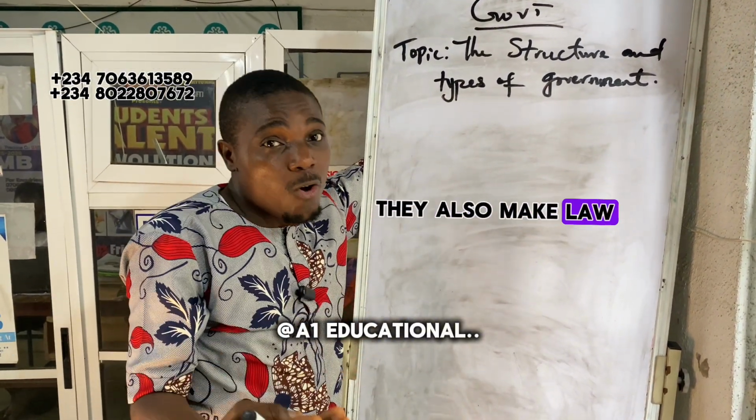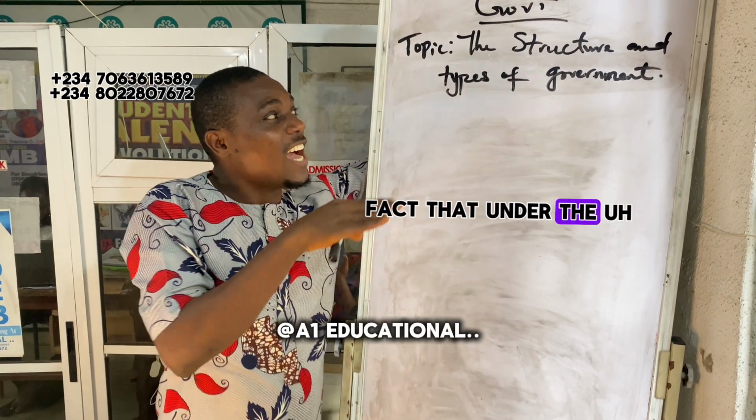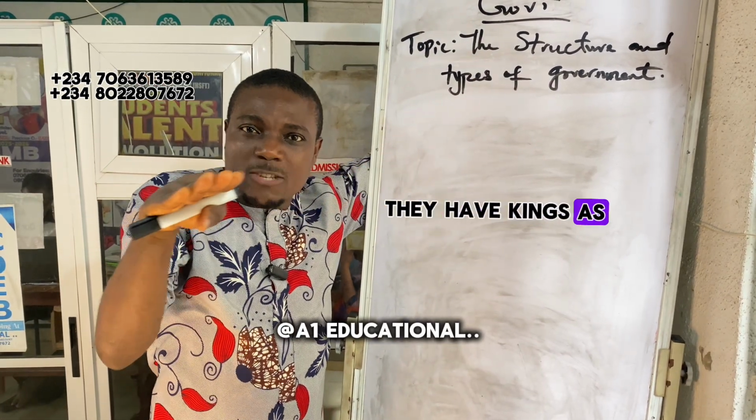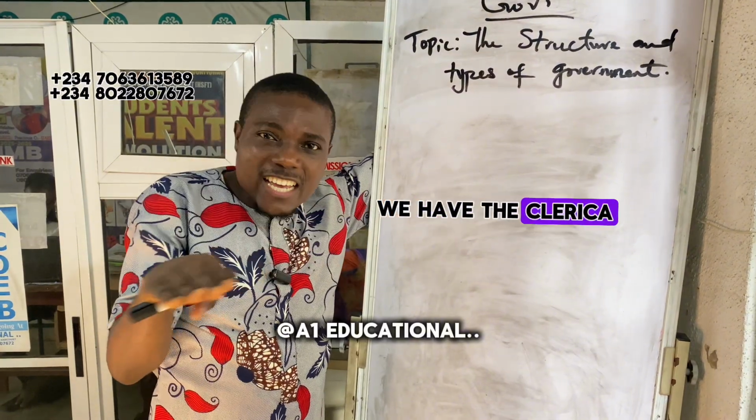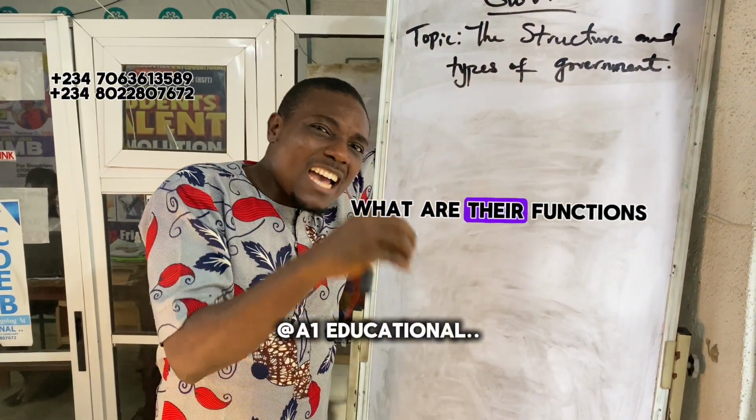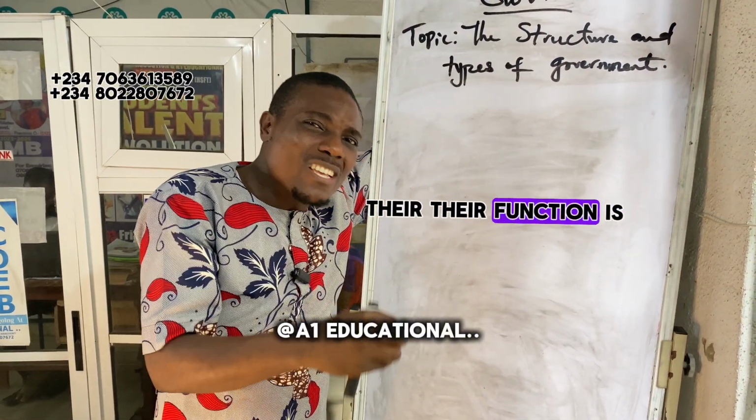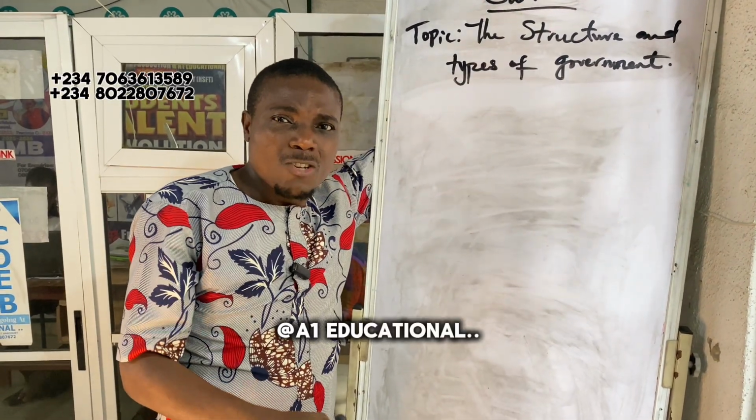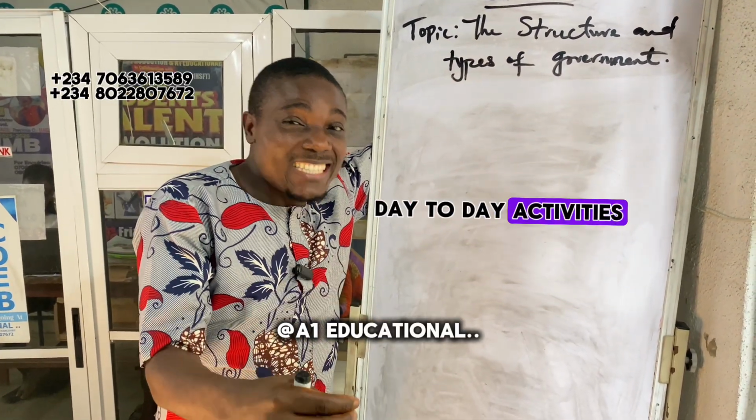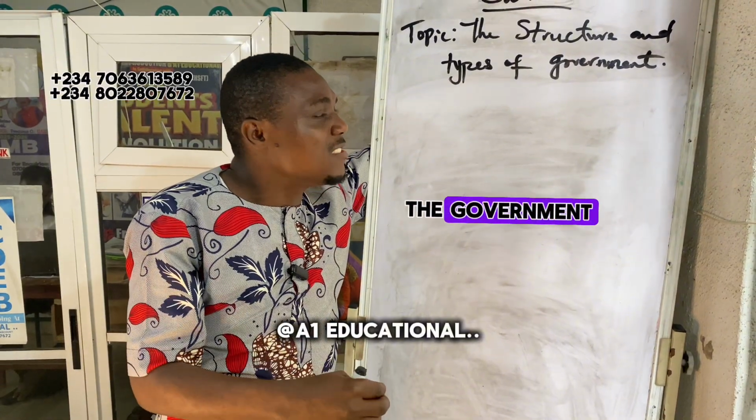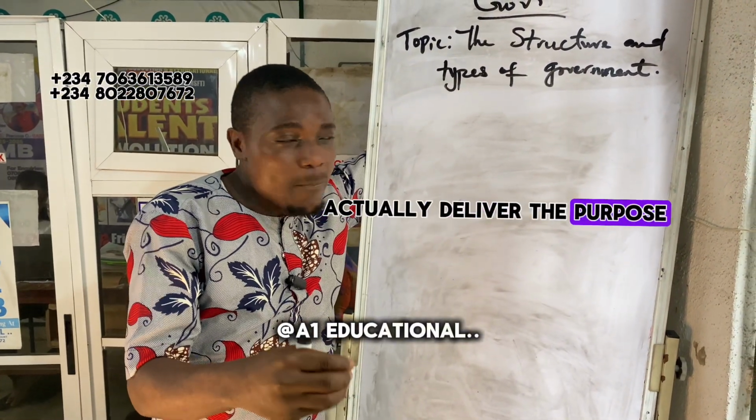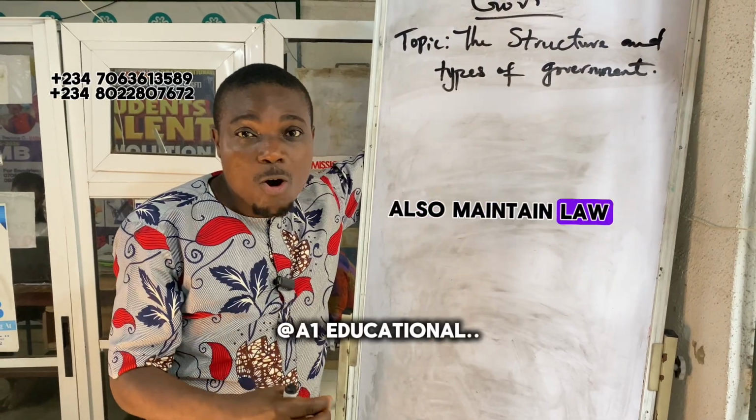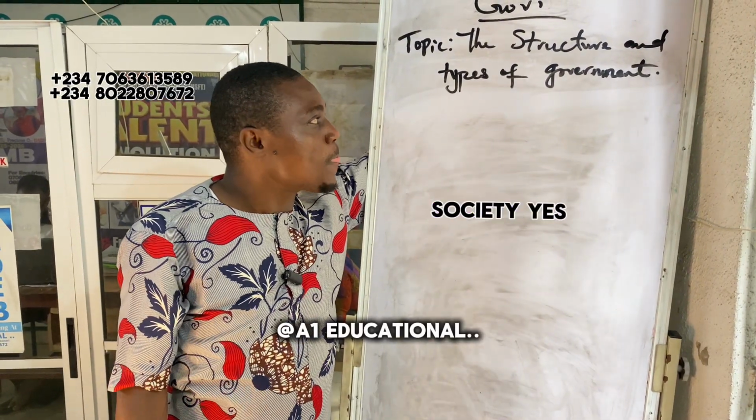They also make law. And don't forget the fact that under this particular ministry, they have cadres as well. We have the administrative, we have the clerical. What are their functions? Their function is to carry out the day-to-day activities of the government, and to make sure that the government actually delivers the purpose for which it has been set up, which is to also maintain law and orderliness in the society.